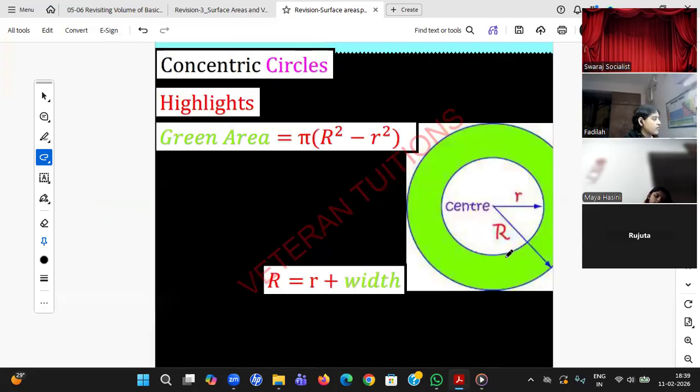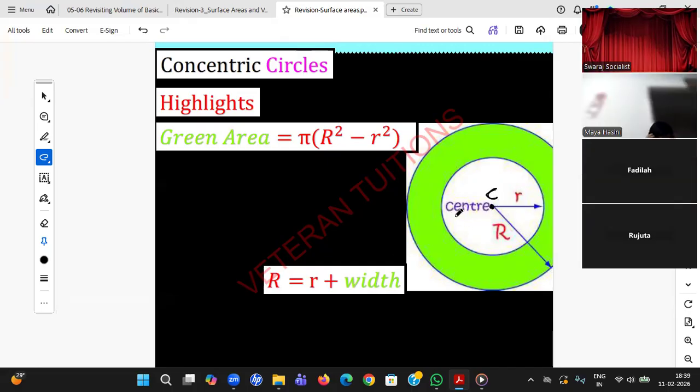Yes, students. So concentric circles. You see, there is a big circle and in that a small circle, and both the centers are the same. That is what we call a concentric circle. Now, if I want to paint only the common part, or you can see this green area, what will be the formula?